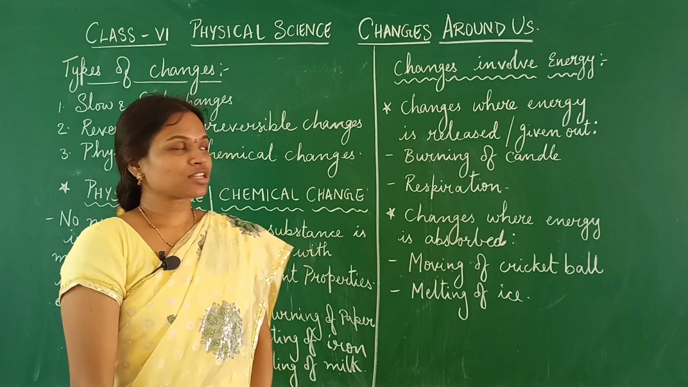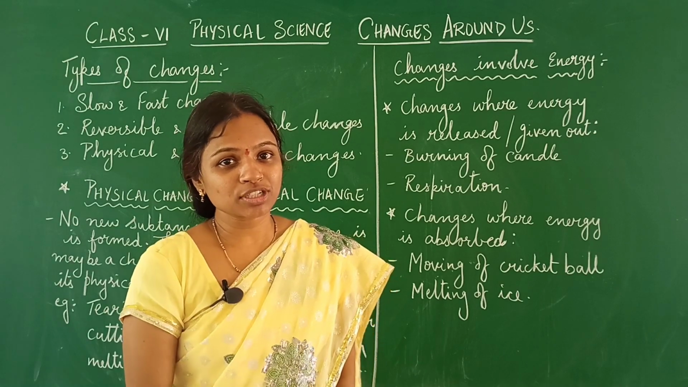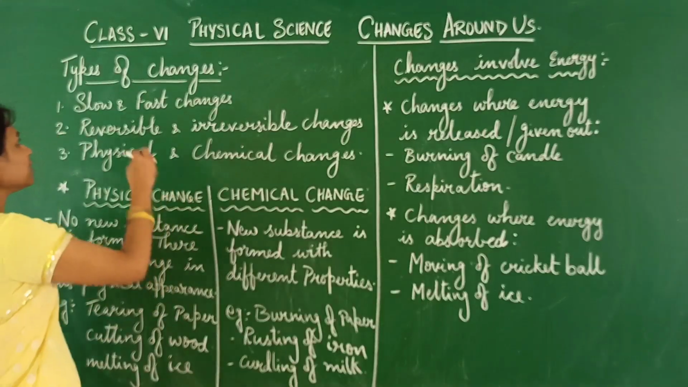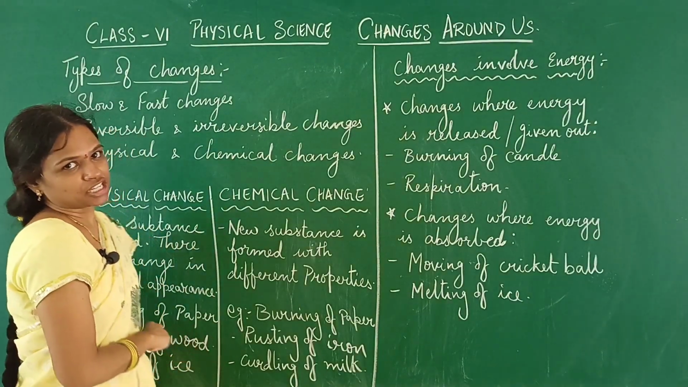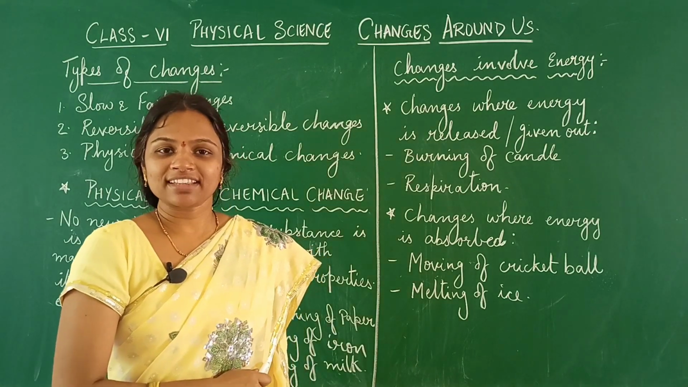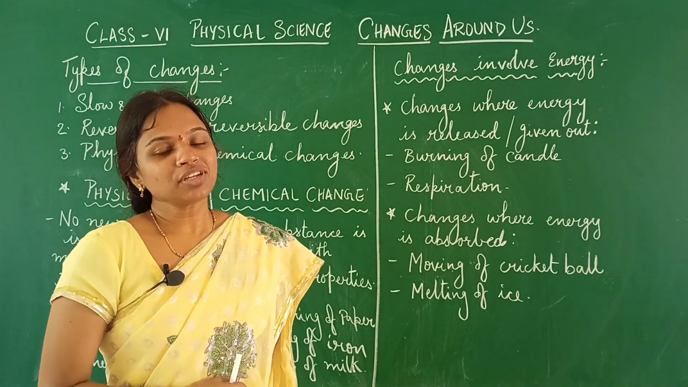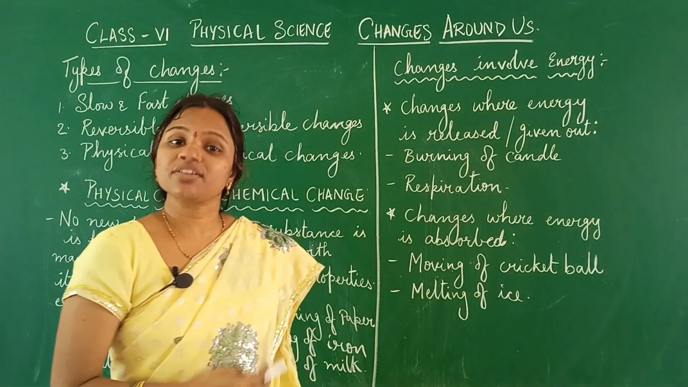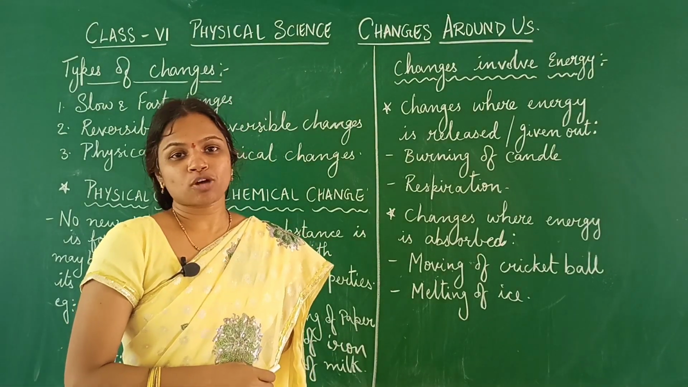We were learning about changes around us, and in that we have learnt about the different types of changes which are of different categories. That is, we have learnt about the slow and the fast changes, reversible and the irreversible changes. Today in this video we will be learning about physical change and the chemical changes and their differences. Other than that, we will be learning about the different types of changes where energy is given out and also the changes where energy is absorbed.